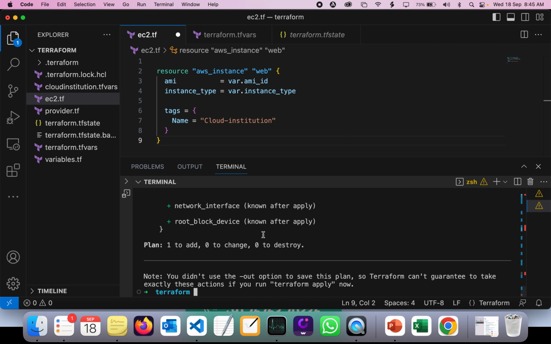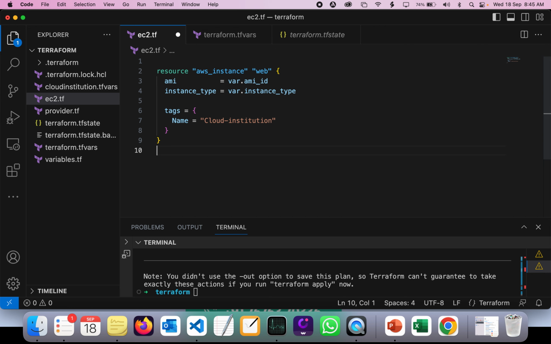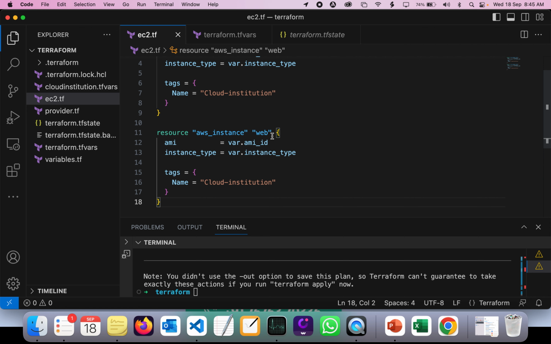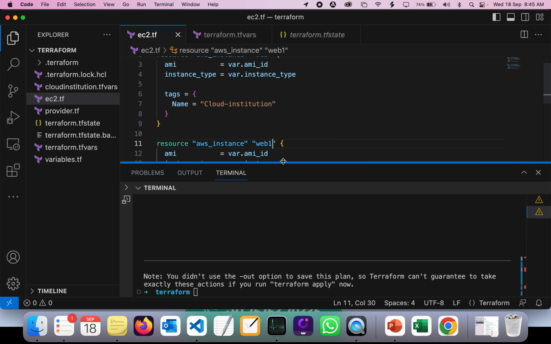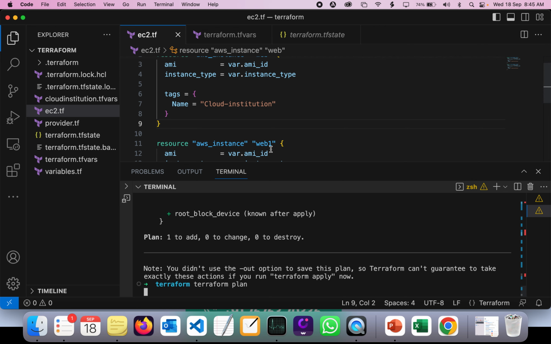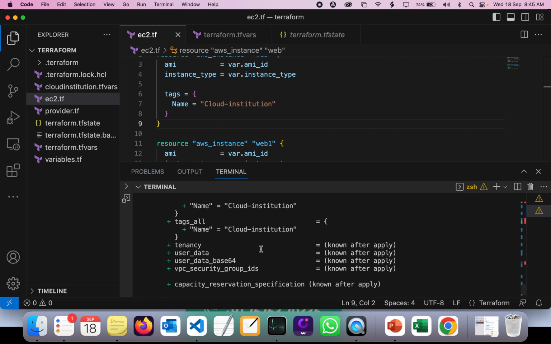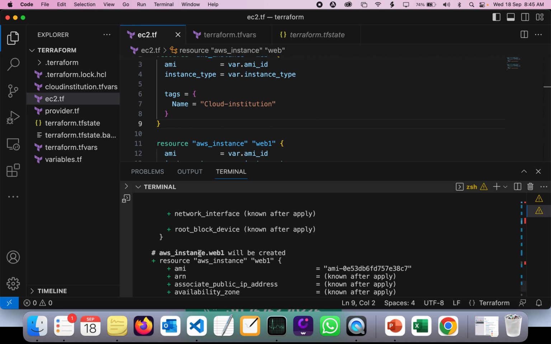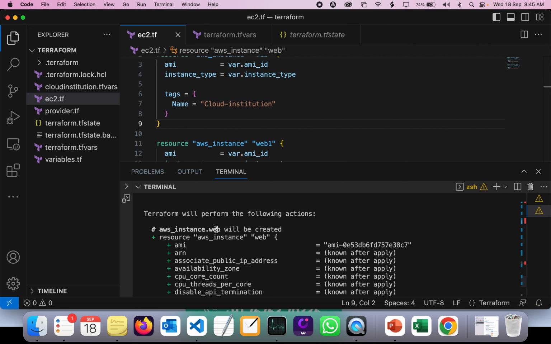Now if you want to add multiple instances at the same time, for example, I wanted to create two instances with the same code, you can also do something like this. You can copy this one and paste it like this, and just give the instance name web1. Then run the Terraform plan again. It's going to work, and it's going to create two instances: one instance will be web1, and then the instance web will also be created.